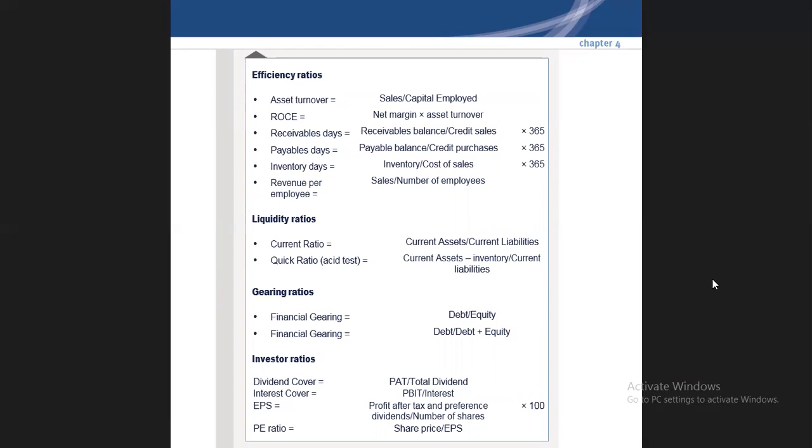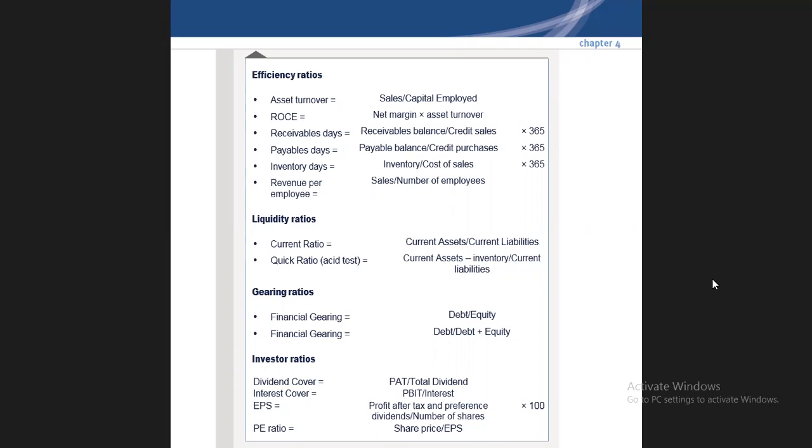If it revolves around efficiency of the operations, then you will go for these sort of ratios. If he is going for liquidity, you will go for liquidity ratios. If the examiner is addressing gearing in the scenario, you will go for gearing ratios. If the examiner is addressing investors, you will go for investor ratios. So it is very categorically defined by the examiner which ratios you have to pick on a priority basis.